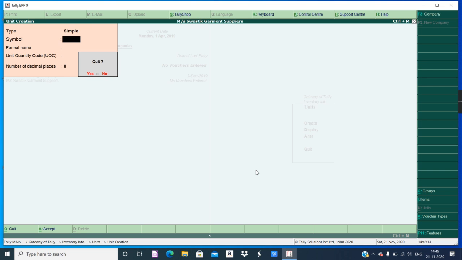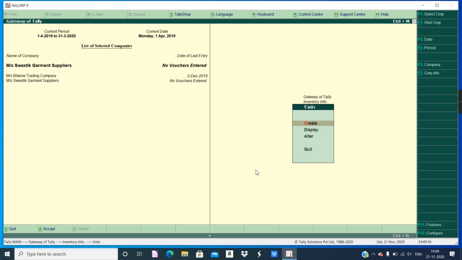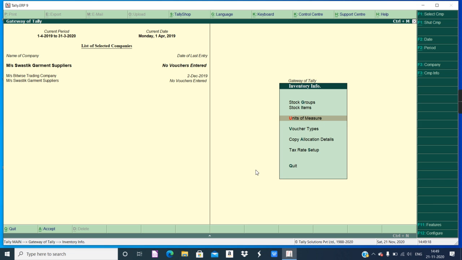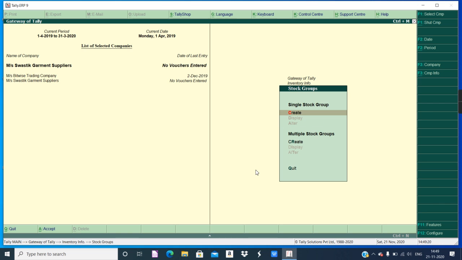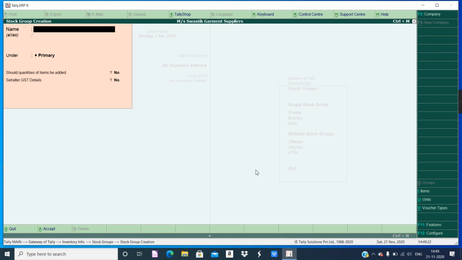Come back. Only one unit you have to create. Then first we will create the group. Now this company is a dealer of garment. As per this question, buying and selling of t-shirt has been shown, but not necessarily the company only buys and sells t-shirts. It may be a garment company.